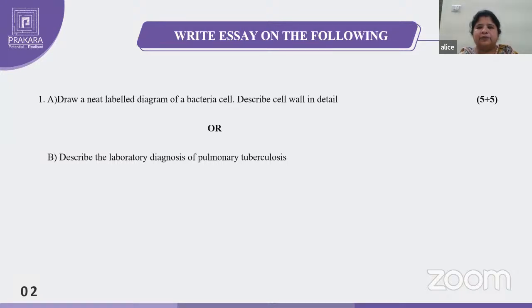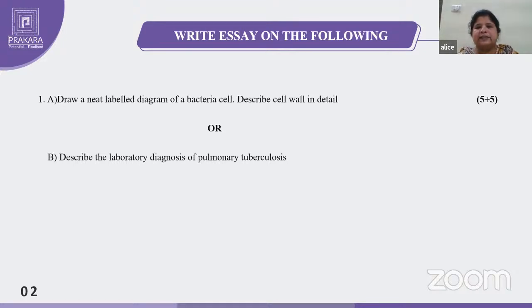And then we go for prophylaxis and treatment. So this is the order for laboratory diagnosis: specimen collection, if any transport media is needed we have to mention it, direct microscopy, culture, and then any prophylaxis and treatment. So first we will see the laboratory diagnosis of pulmonary tuberculosis.